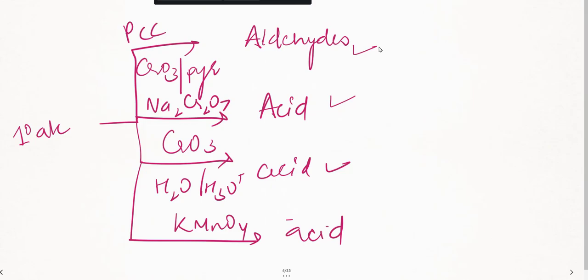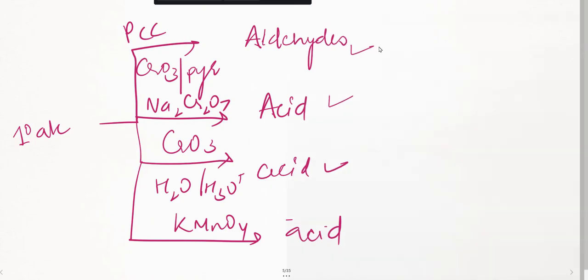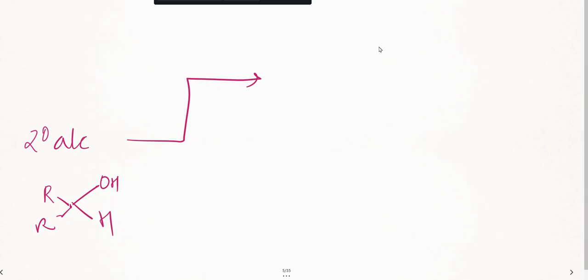Done. Now we will go to secondary alcohols, right? Let us write secondary alcohols, where you have two alkyl groups, and you have an OH group and one hydrogen. So in secondary alcohol, what are the combinations? Suppose you are seeing oxidizing agents like chromium trioxide or pyridine, secondary alcohols are always oxidized to ketones. That is what you need to remember.